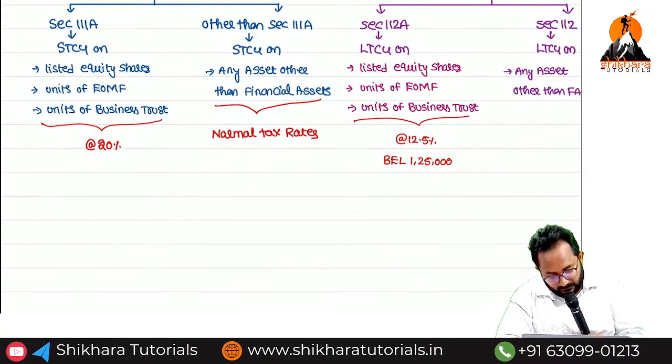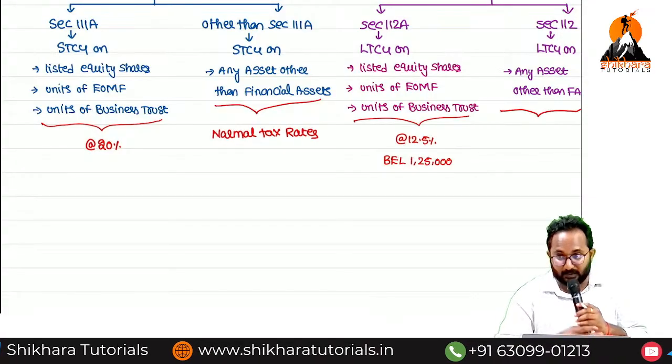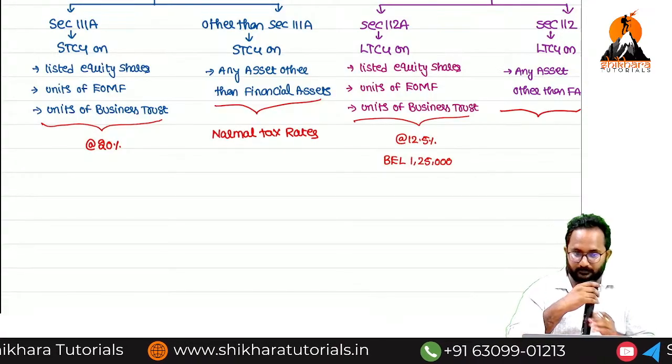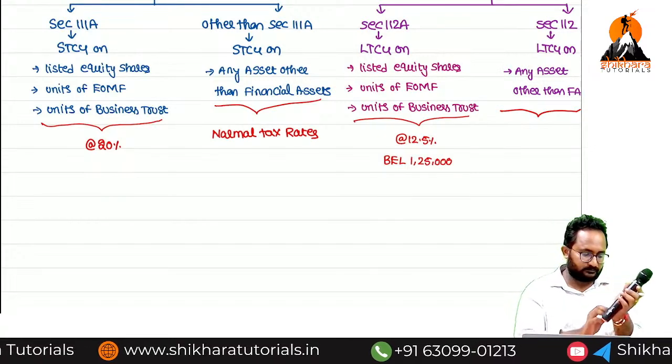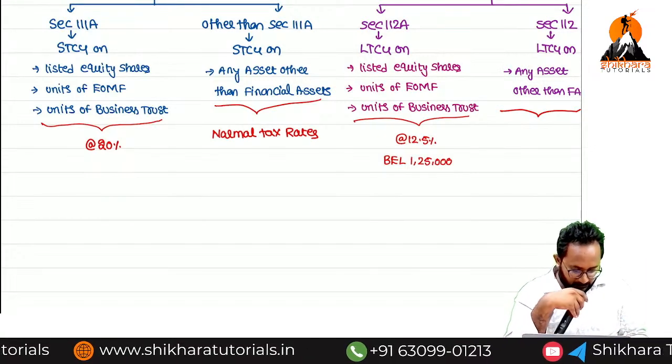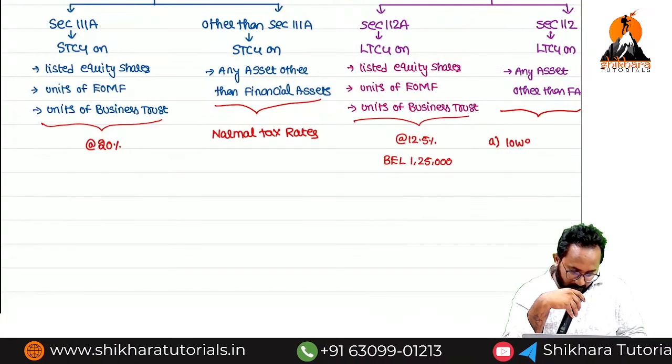Yes, tax rates. Here you have to remember a few tax rates, not only a single tax rate. First one, whichever is lower.